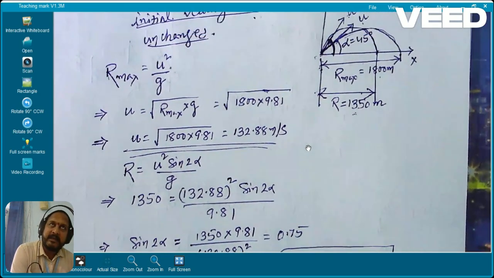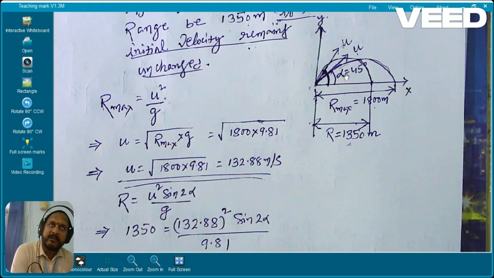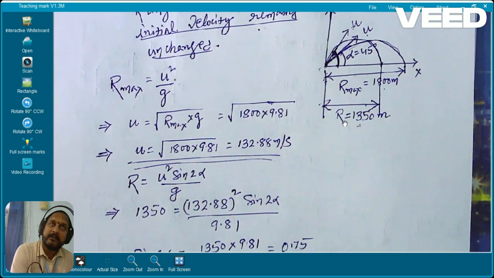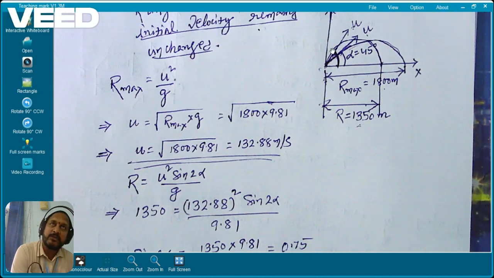That means when the maximum range is 1800 meter, alpha is 45 degree. So when R is 1350 meter, that means when this projectile is falling at this particular range of 1350 meter, at what angle is he firing the projectile? That is what he is asking.